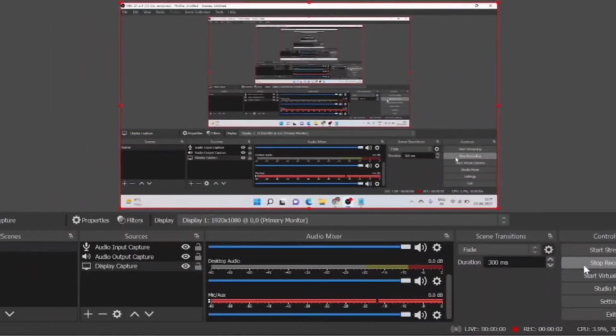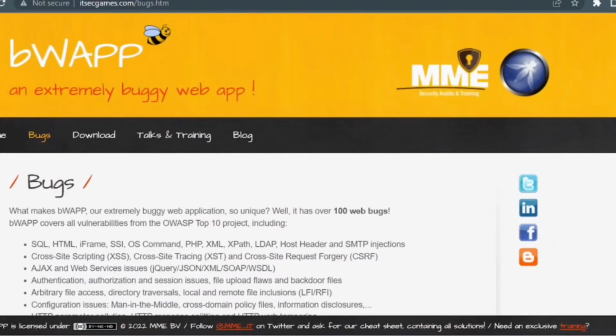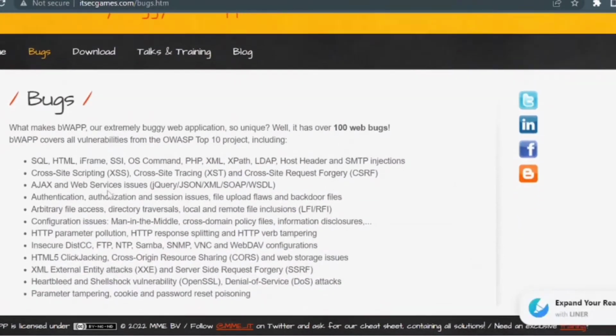Now we will see a practical demonstration of the clickjacking attack. Let's switch the screen to my laptop and perform the attack. To perform this attack, we need a website that has this vulnerability. I have found a website called BWAPP. In this website there are many bugs, already around 100 vulnerabilities, as you can see here. In the bug section are all the bugs in this application, so we can easily use this website as an example for our clickjacking attack.